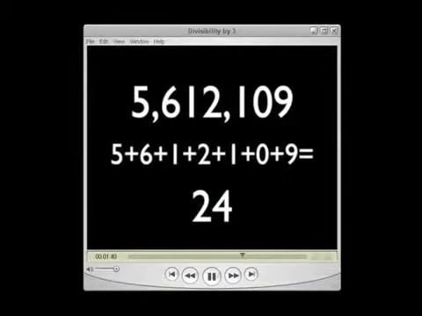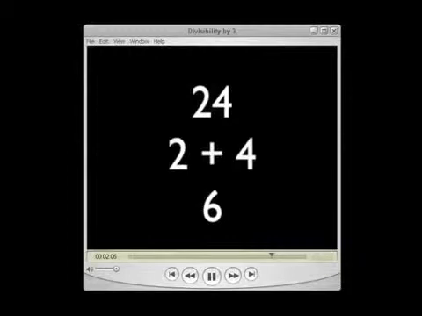5 plus 6 plus 1 plus 2 plus 1 plus 0 plus 9 equals 24. I'm hoping you used your excellent mental math skills to add those numbers together. Now, is 24 divisible by 3? Hopefully you know your math facts and instantly recognize that 3 times 8 equals 24. If not, you could next add 2 plus 4, which equals 6, and you know that 6 is divisible by 3. So yes, 5,612,109 is indeed divisible by 3.